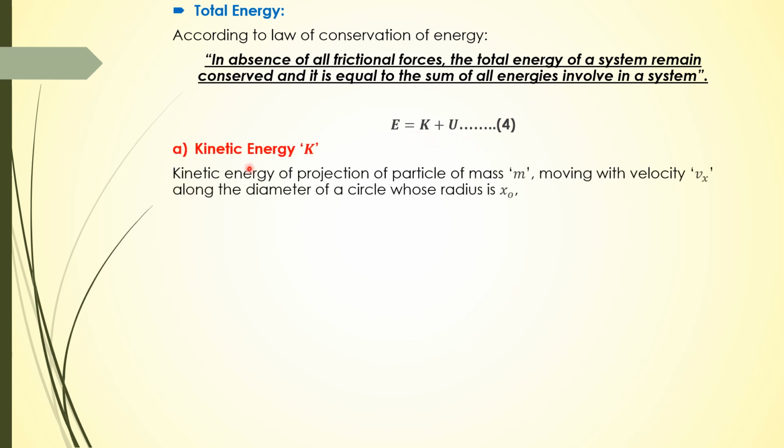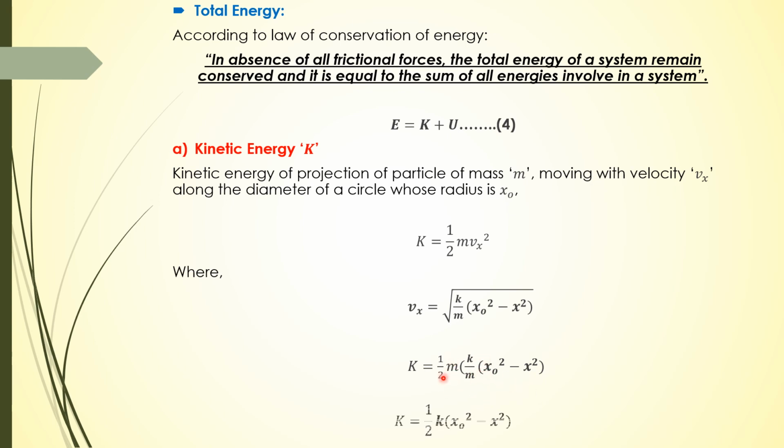Now if we talk about the kinetic energy of the projection of a particle of mass m moving with velocity Vx along a diameter of a circle whose radius is x naught, it is equal to half m Vx square. So we just put the value of Vx, which is under root k upon m (x naught square minus x square). So kinetic energy is equal to half m into k upon m into (x naught square minus x square), if you square it. So this m and this m will cancel. Kinetic energy is equal to half into k into (x naught square minus x square).